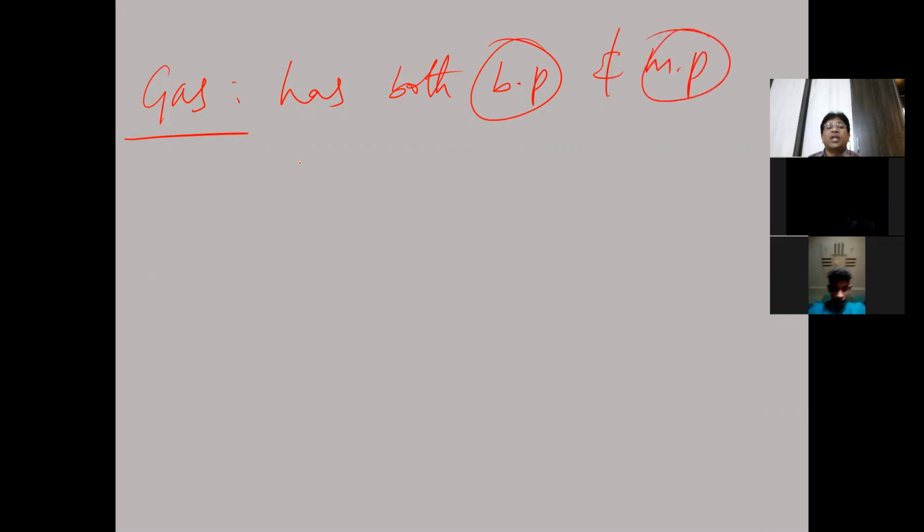Now, how to define gas? Gases have both boiling point and melting point below the room temperature. This is the difference we have to understand here.